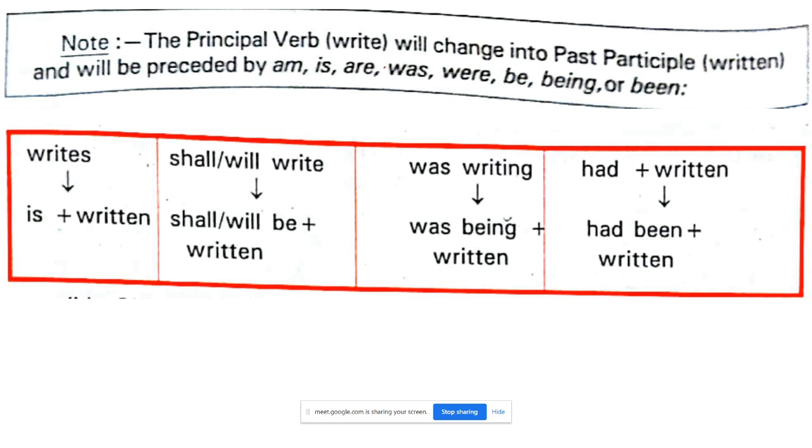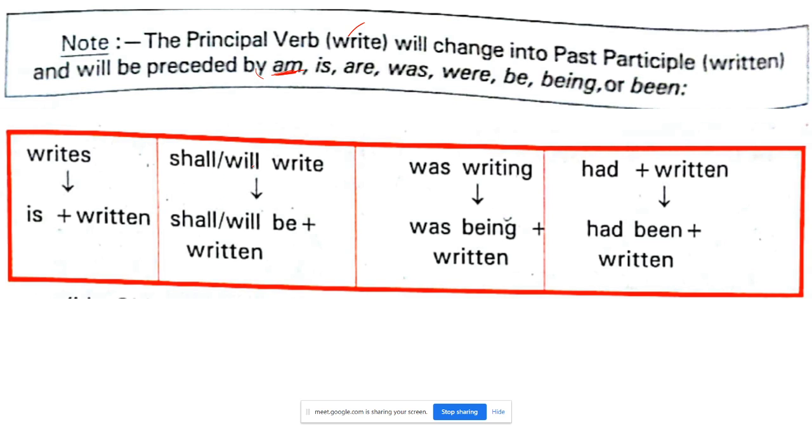This is another table which you should keep in mind. The past participle of the verb write will change into the past participle written and will be preceded by am, is, are, was, were, be, being or been. Write, written.